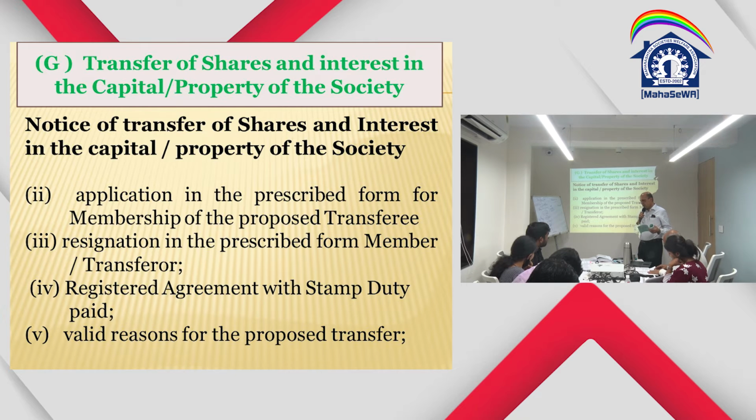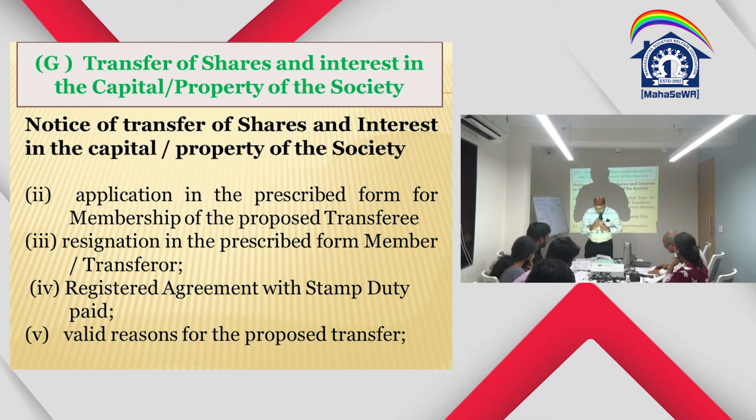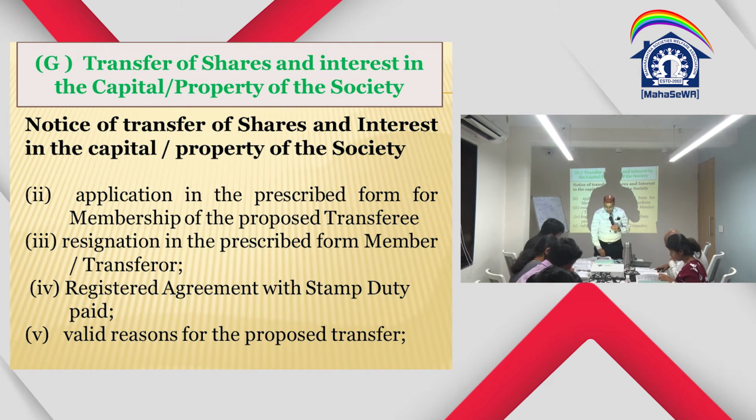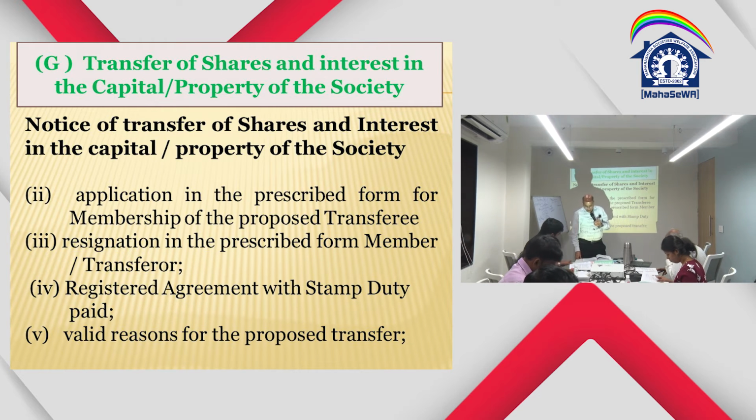Now when you are resigning from the membership, again there is a rule. Which are the rules for resignation of a membership? Let us look at those rules also. Even in the rules, the resignation of a membership is mentioned. Rule number 21. We have seen rule number 19, procedure for admitting the member, and rule number 21 is withdrawal of the membership.